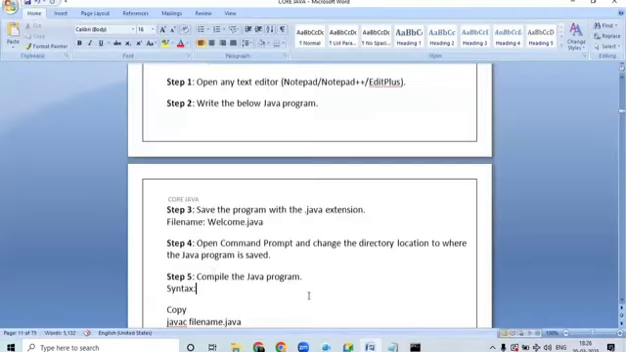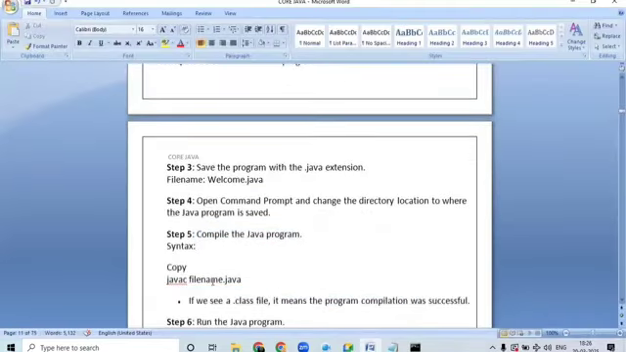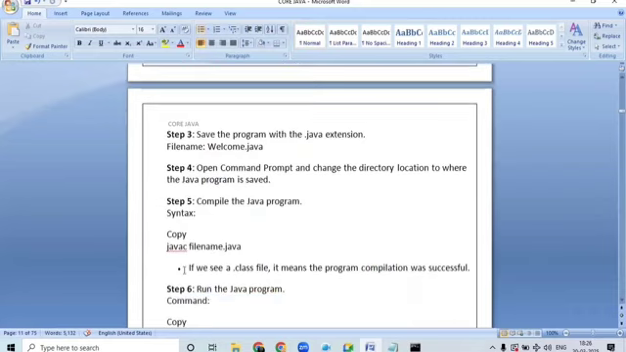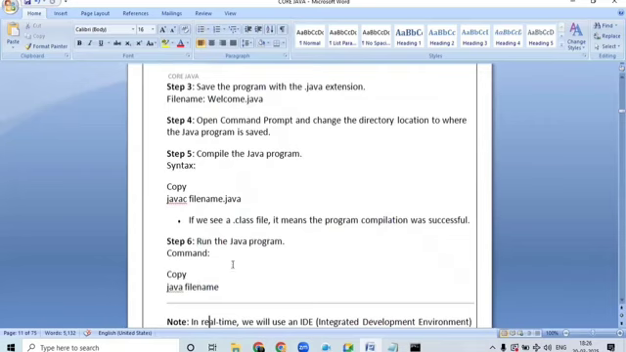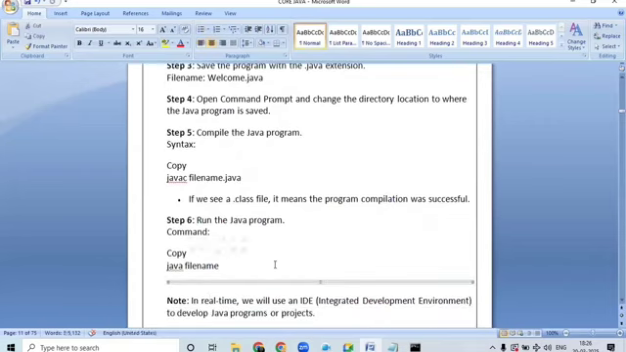Okay, next, super. Then what is the next one here? Compile the Java program: javac filename.java. If it is successfully compiled, we will be able to see a .class file. The next thing here is to run the Java application: java filename. That's it.